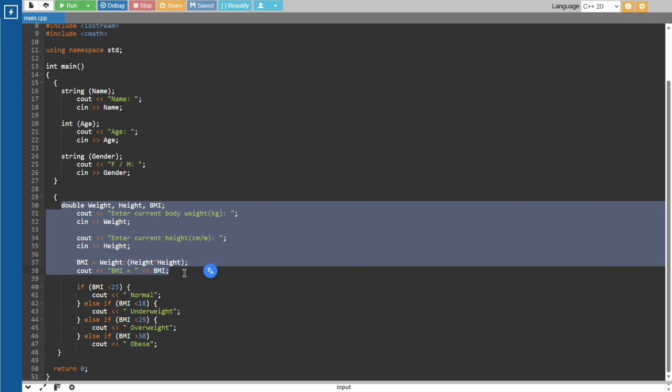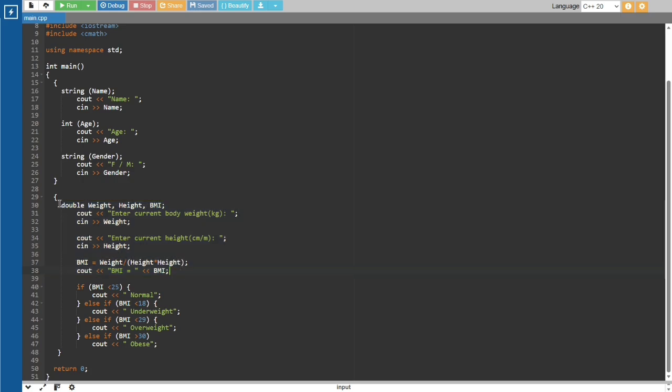As you can see, the first line is different, and this is very important for cmath. You should first write double, which is like its starting point, its main point, and then this is its subject. Subject means what you want to calculate. For me, because it's for BMI calculations, I include the subjects weight, height, and BMI.